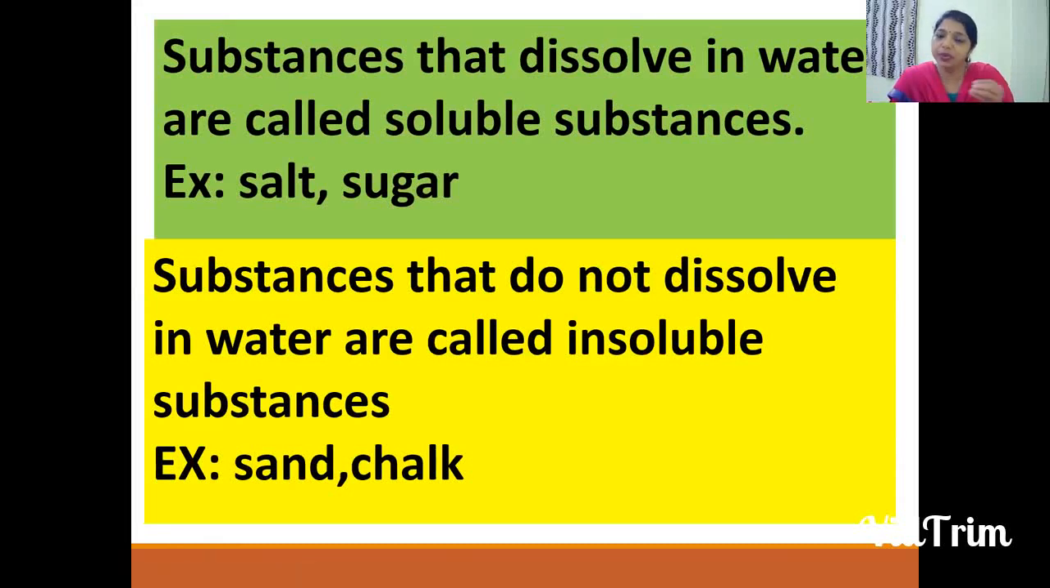Substances that dissolve in water are called soluble substances. That means these things get mixed in the water. Examples are salt and sugar. These generally get dissolved in water. And a few substances, when you put them in water, won't get mixed or do not dissolve in water. These substances are called insoluble substances. Examples are sand and chalk. Before we go on, let us see a live demonstration of what soluble and insoluble mean.